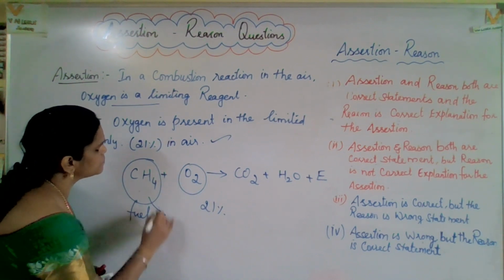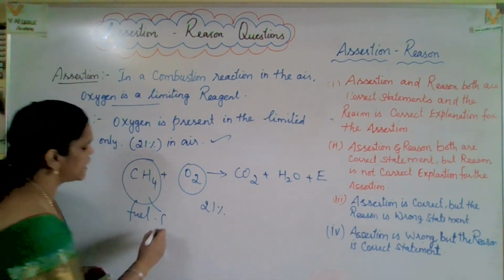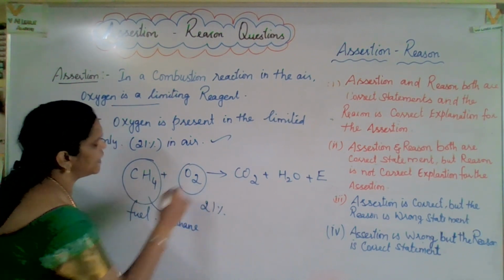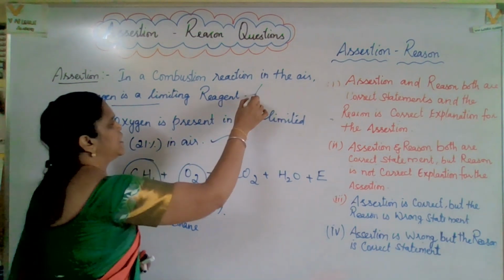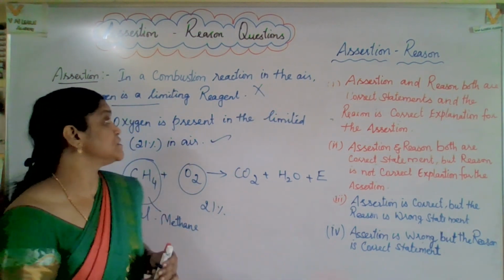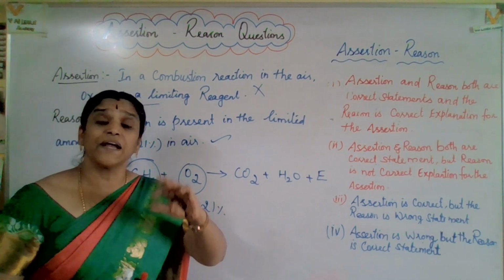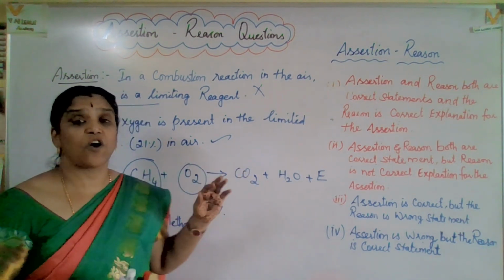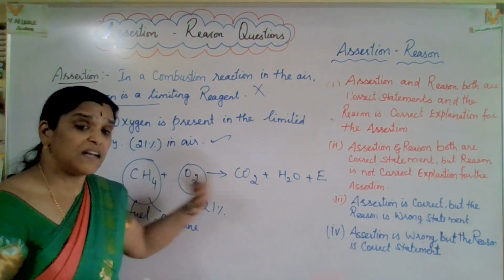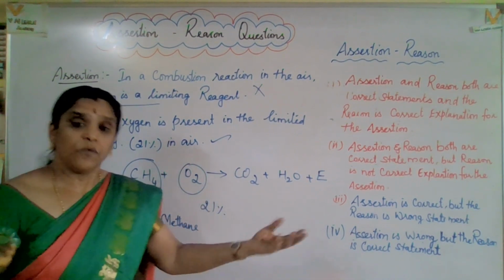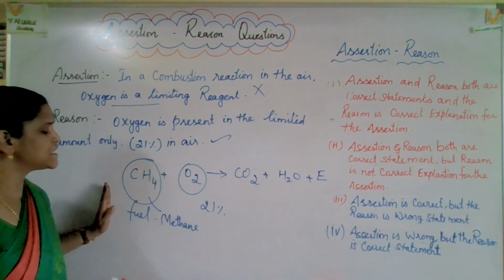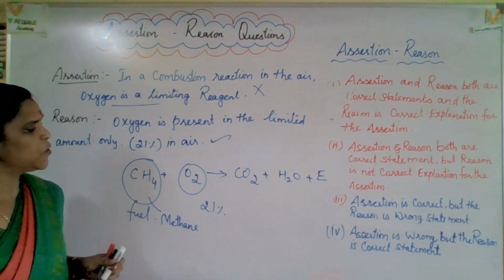Which is the limiting reagent here? Methane is the limiting reagent, not oxygen. So this is totally wrong. Hope you got a clear idea. What do you mean by limiting reagent? The reagent that is completely consumed is called the limiting reagent. Methane is completely consumed, whereas oxygen is still there in the atmosphere. Whenever we require, we can take it from the atmosphere. So oxygen is abundant, but methane is the limiting reagent.